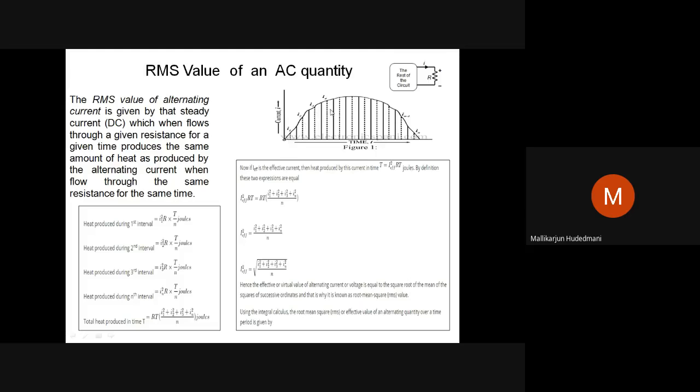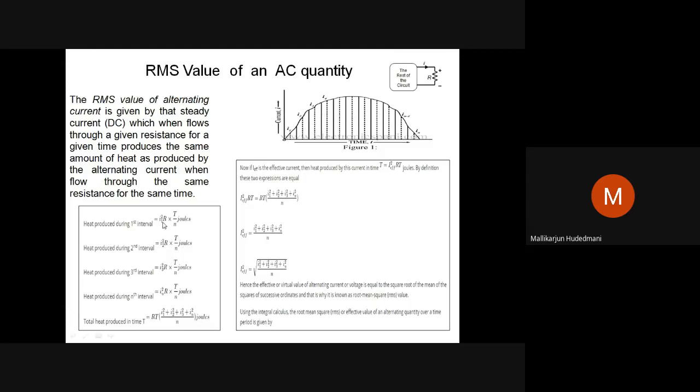Likewise, all the N components, when I connect this current as a whole, give the total heat produced in this resistor with the application of the unknown current for a duration of T seconds, meaning the accumulated heat produced due to strip 1, strip 2, strip 3, 4, 5, 6, 7, up to N. I am trying to sum it up. So all the currents I1, I2, I3, up to IN, with the I square R logic, how long were they active? T by N seconds each, because they are made equal in width of time. Add them up, and that becomes the total heat produced in a total time of T seconds.